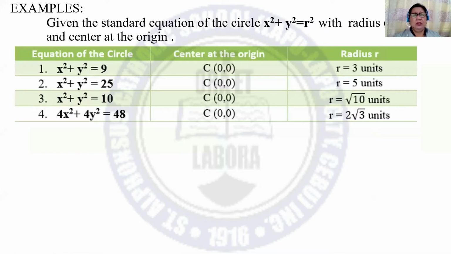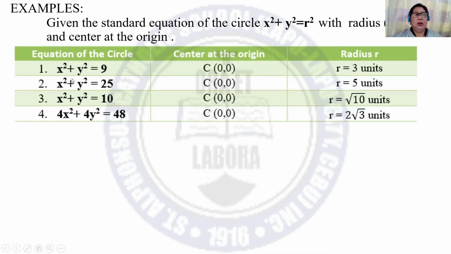Let us have examples on how to identify the center and the radius given the equation of the circle. For number 1, the given is x squared plus y squared is equal to 9. So the center is at the origin with coordinates 0, 0. And the radius is equivalent to 3 units. All you have to do is to take the square root of 9, because this portion is equivalent to r squared. So r squared, the square root of 9 is 3.